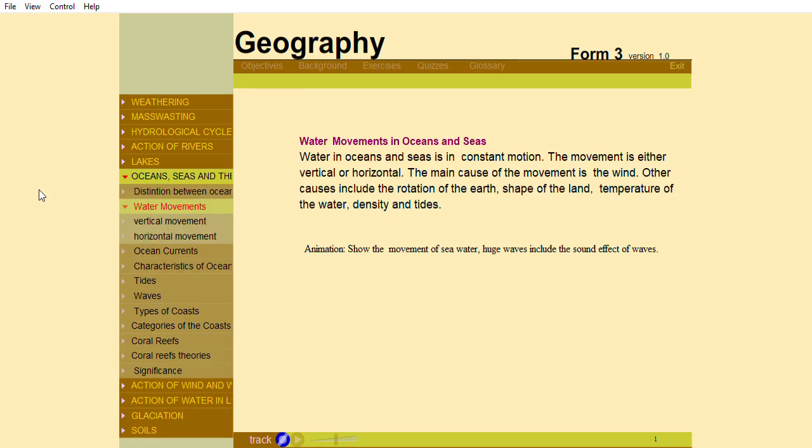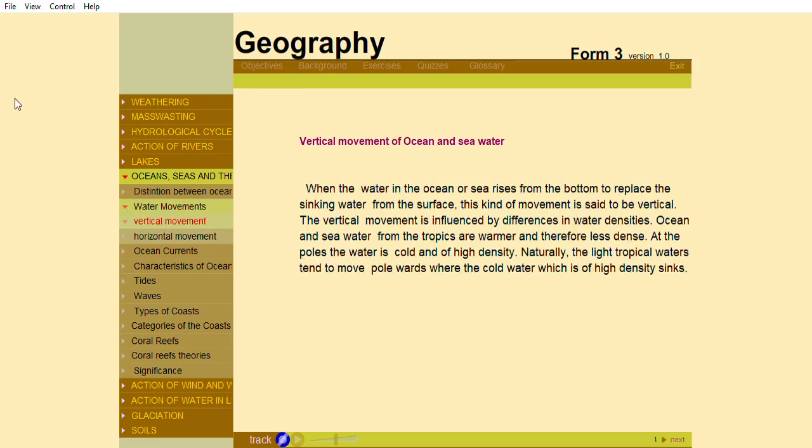Water movements in oceans and seas. Water in oceans and seas is in constant motion. The movement is either vertical or horizontal. The main cause of the movement is the wind. Other causes include the rotation of the earth, shape of the land, temperature of the water, density, and tides.